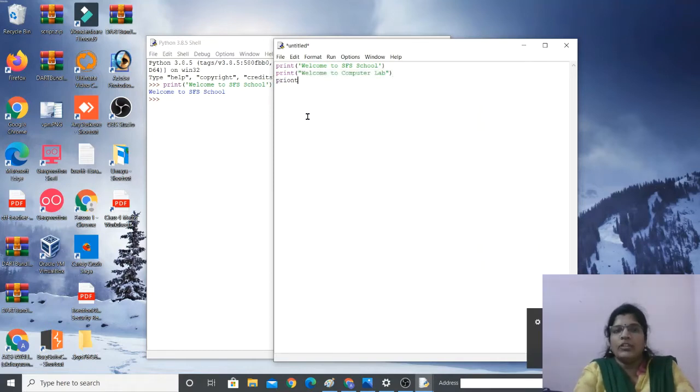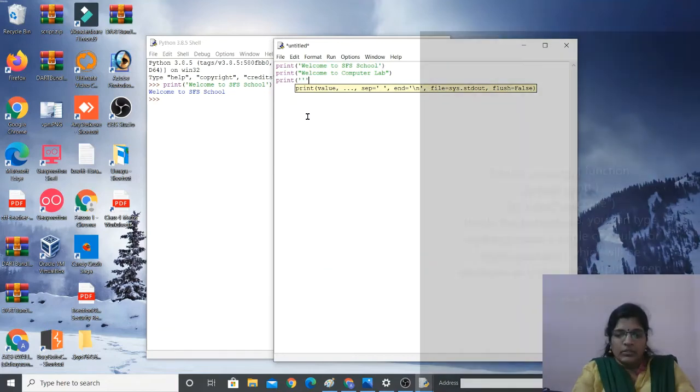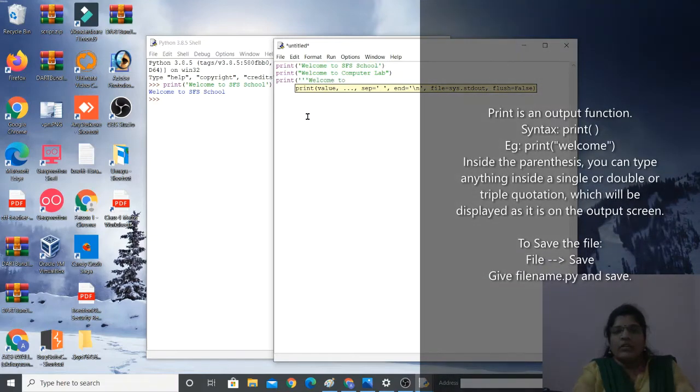Then again print, open bracket, triple quotation, welcome to Python. Let me close this triple quotation also, close the bracket. The program is over, only output functions I am writing. Print is an output function, and whatever we write inside single, double or triple quotation will be displayed as it is as output.